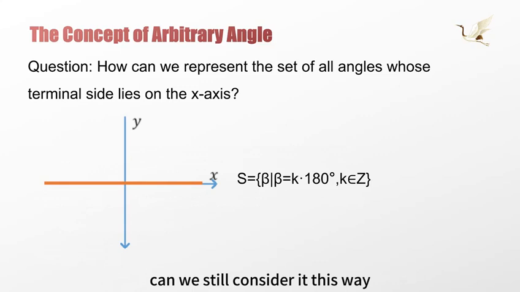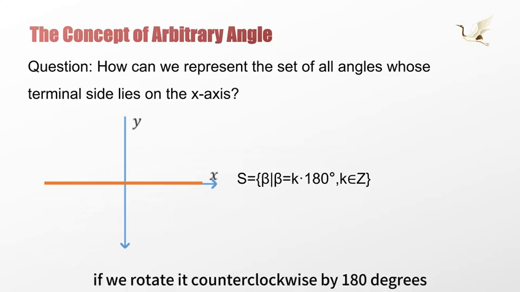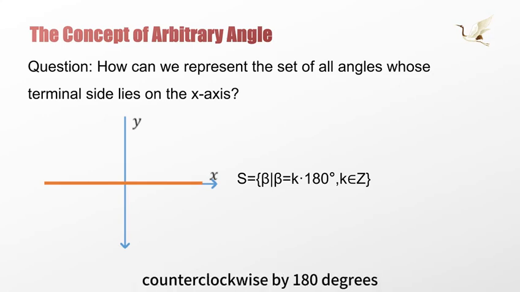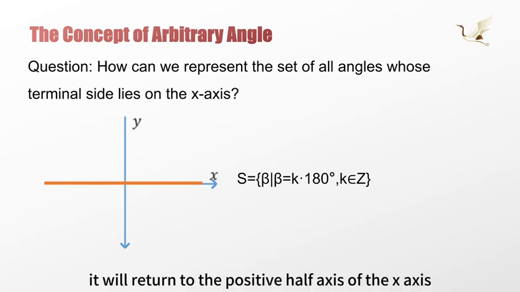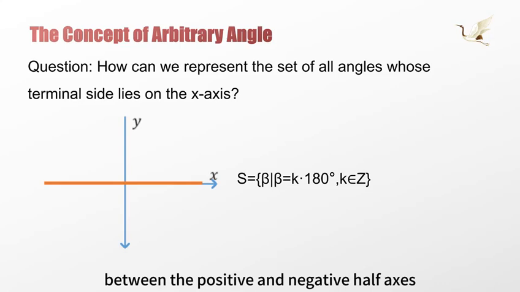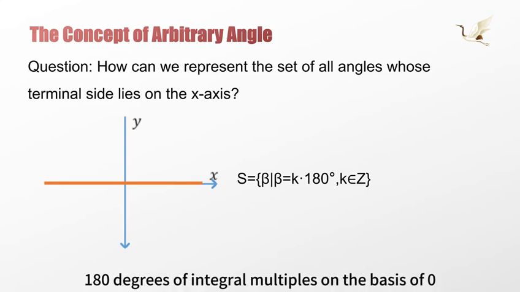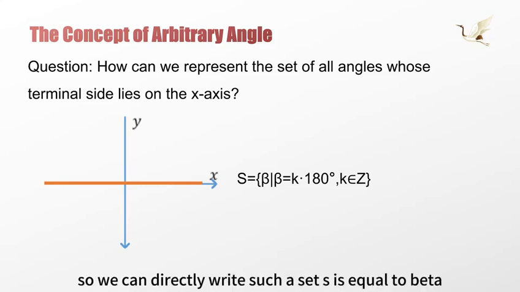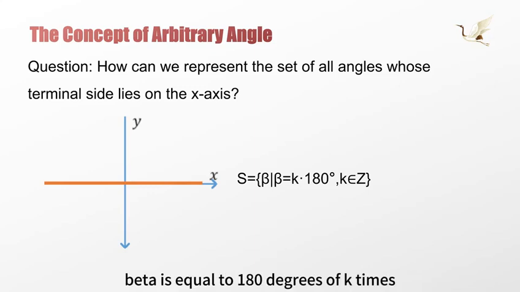Can we consider it another way? We choose a point on the positive half-axis of the x-axis, such as 0 degrees. If we rotate it counterclockwise by 180 degrees, it will fall on the negative half-axis of the x-axis. If we rotate it counterclockwise by another 180 degrees, it will return to the positive half-axis of the x-axis. This process can be repeated, so we can switch back and forth between the positive and negative half-axes as long as we add integer multiples of 180 degrees to 0 degrees. So we can directly write the set S = {beta | beta = k times 180 degrees, k belongs to Z}.